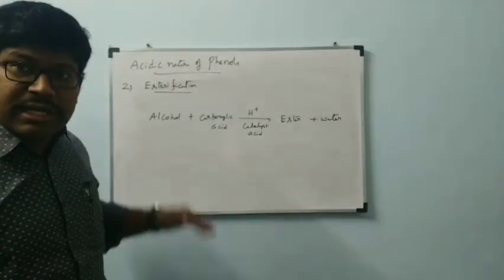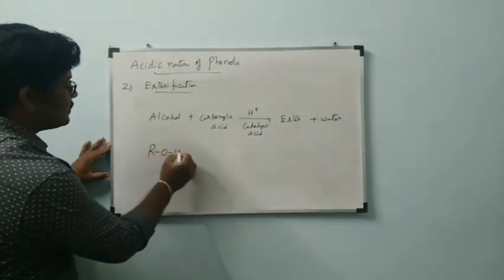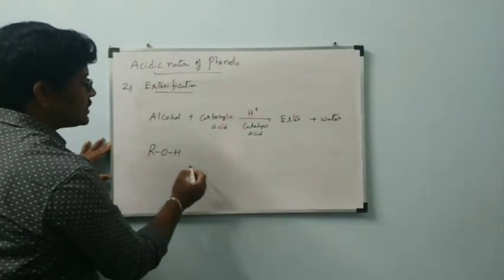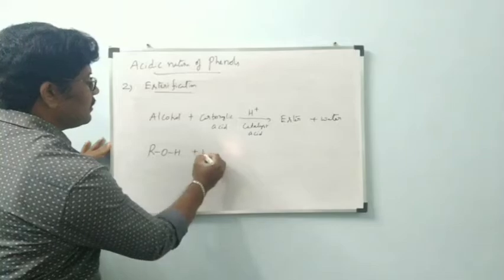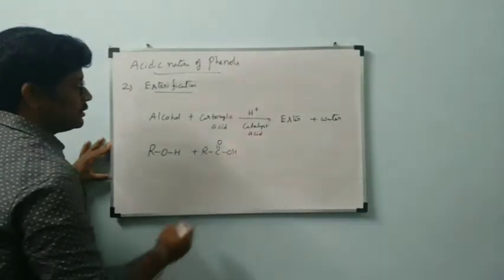Okay, now I am going to write the general reaction. Alcohol is generally represented by ROH. Carboxylic acid is generally represented by RC double bond O, OH.